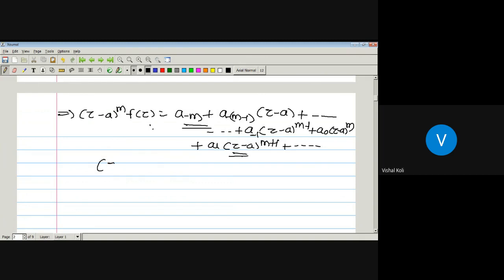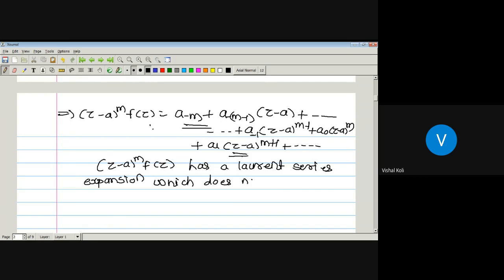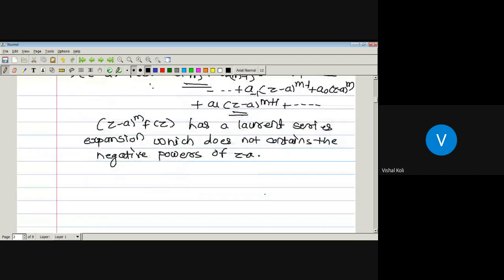So (z minus a)^m f(z) has a Laurent series expansion which does not contain the negative powers of z minus a.